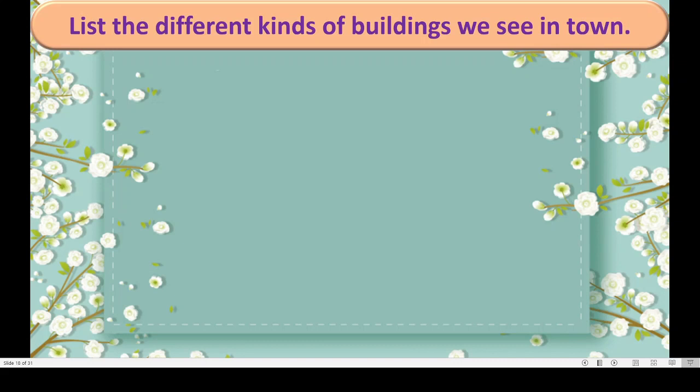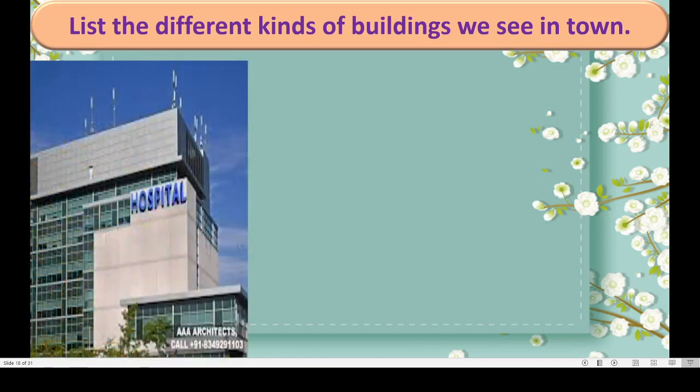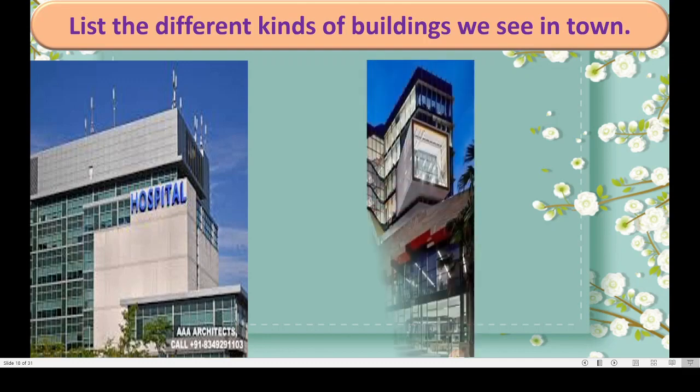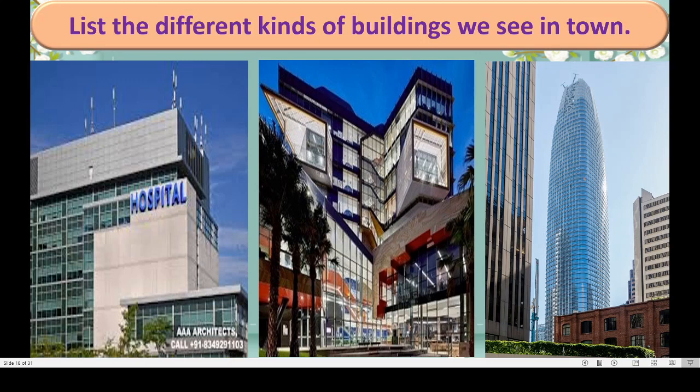List the different kinds of buildings we see in town. See, this is hospital. We can see different types of buildings. See, this is a hospital and this is a bank, can say. See these skyscrapers we can see in our town, isn't it?